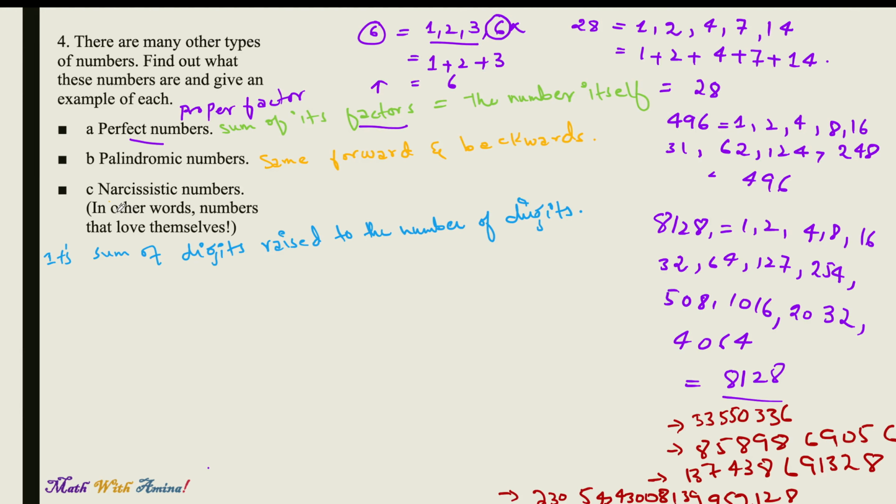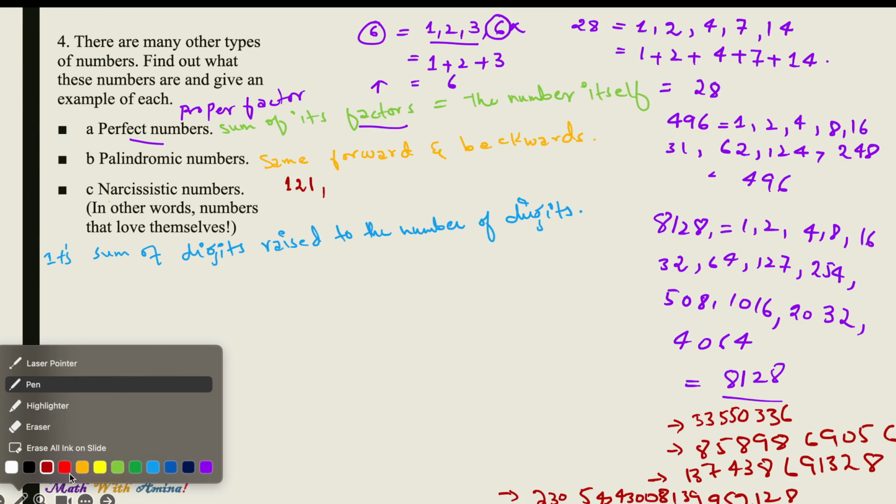The palindromic numbers, these are the easiest ones. Palindromic, same forward and backward. When we read them, reading from forward or reading from backward, it is the same. What do we mean by that? For example, we have 1, 2, 1. So reading it forward or from the backward, it reads the same. It is the same number.